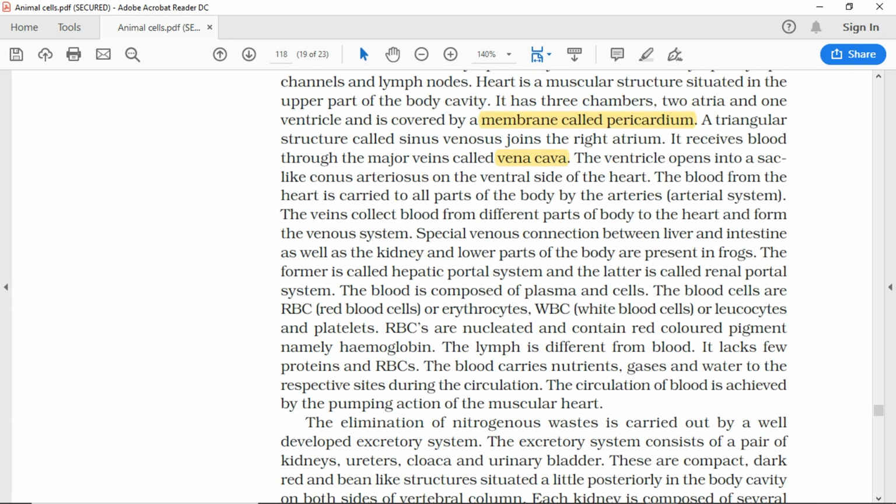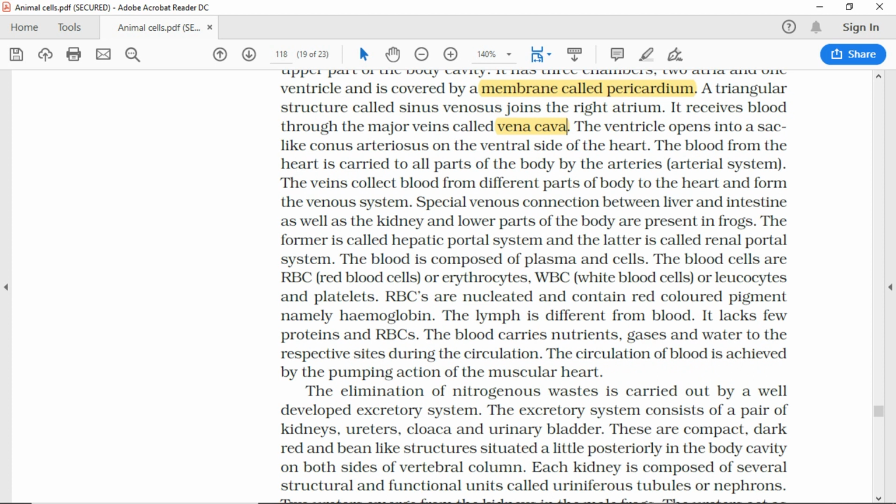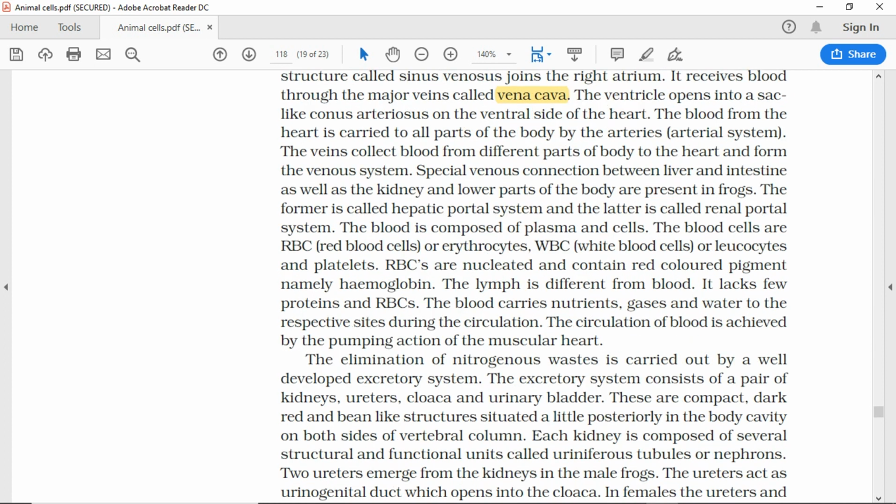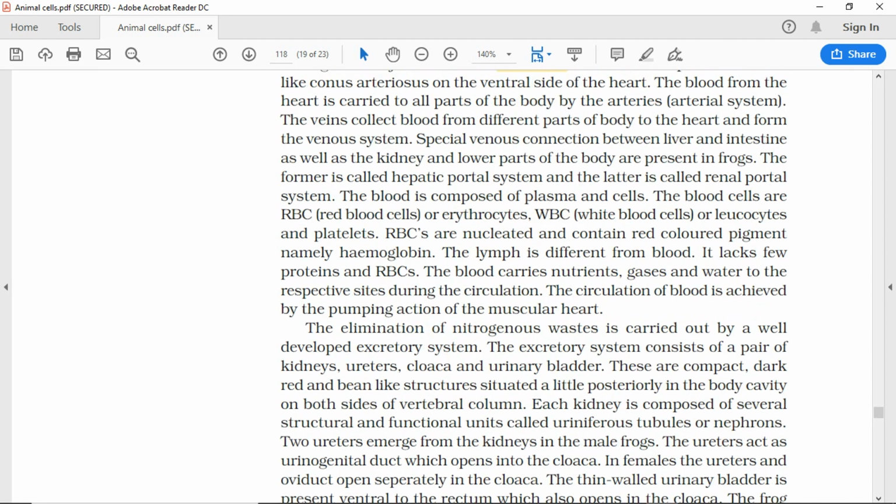The blood from the heart is carried to all parts of the body by the arteries, arterial system. The veins collect blood from different parts of body to the heart and form the venous system. Special venous connections between liver and intestine, as well as the kidney and lower parts of the body, are present in frogs. The former is called hepatic portal system and the latter is called renal portal system.